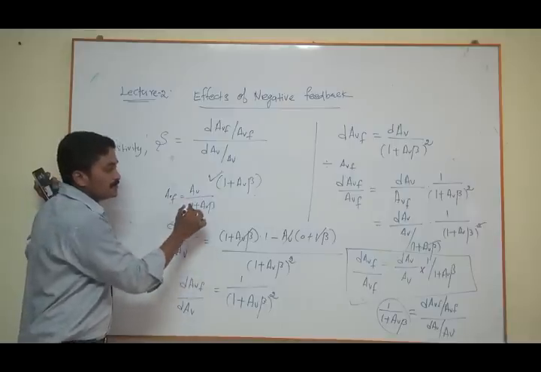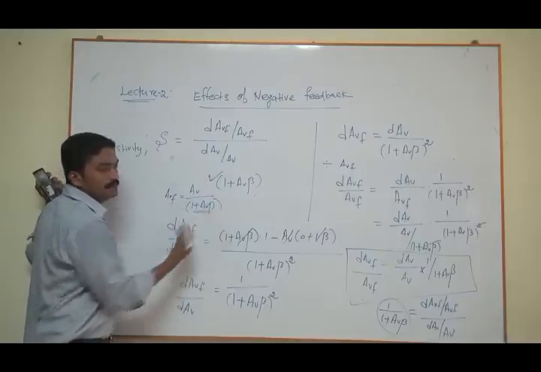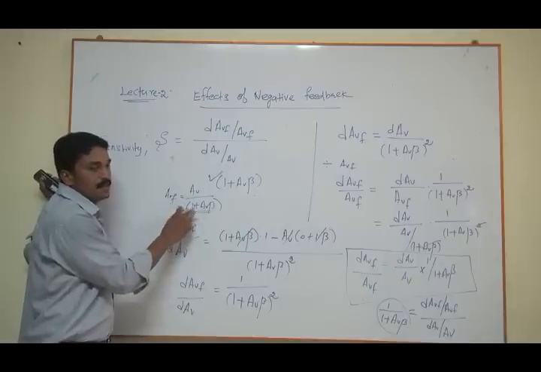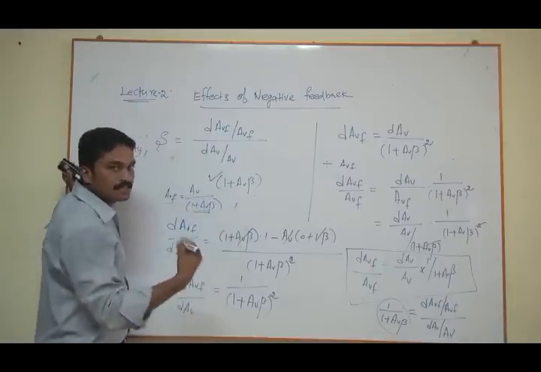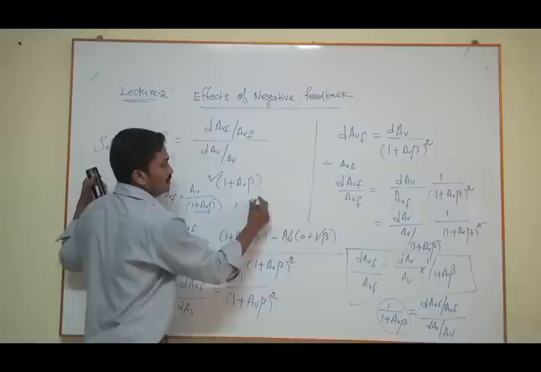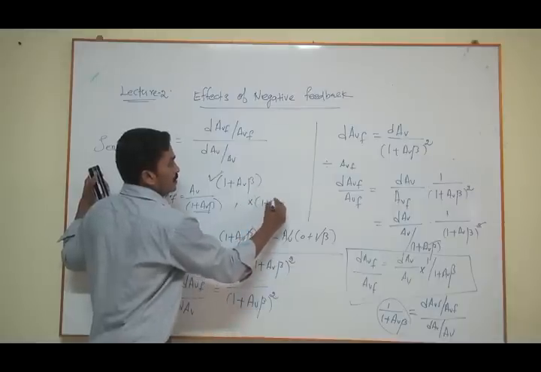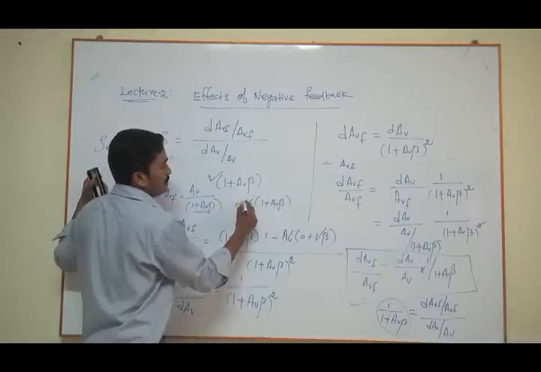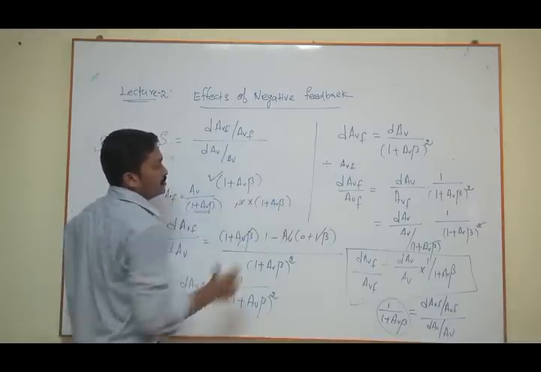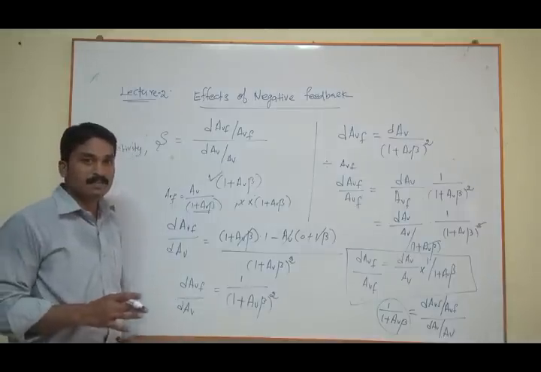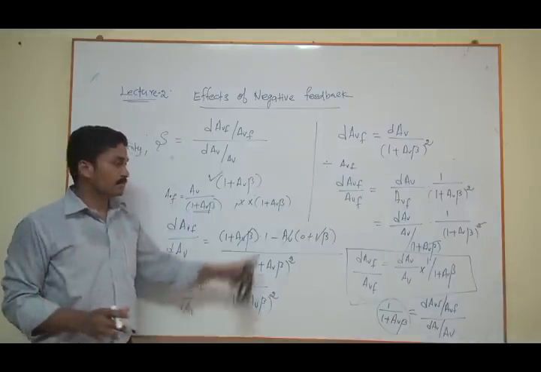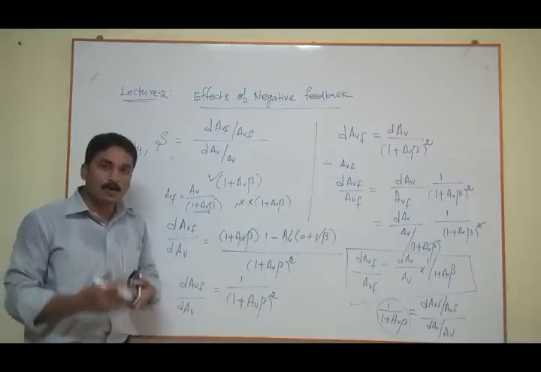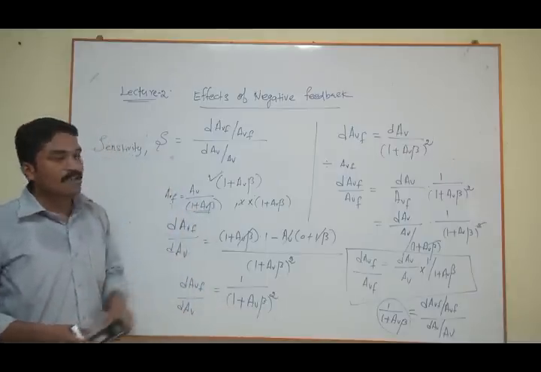If something is reduced, it's because of this factor, and reducing means it is in the denominator, and if something is increasing, it is in the numerator side or a multiplication of that particular term, say for example some variable x into this term. Clear? So if something is increased, it is also because of 1 plus AV beta. If something is reduced, it is also because of this 1 plus AV beta.